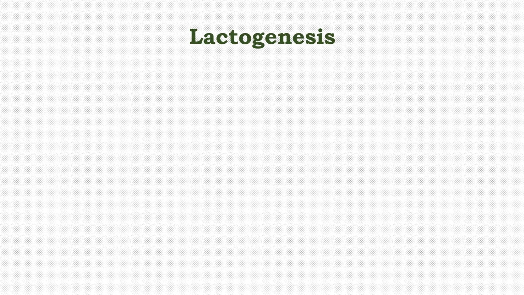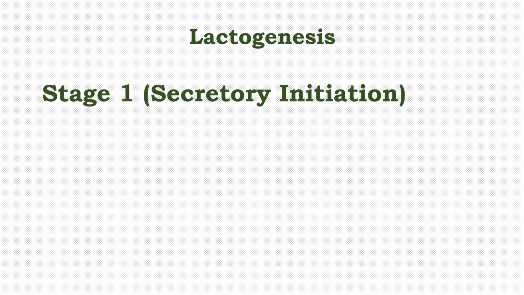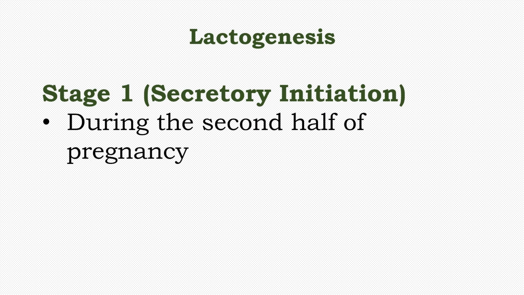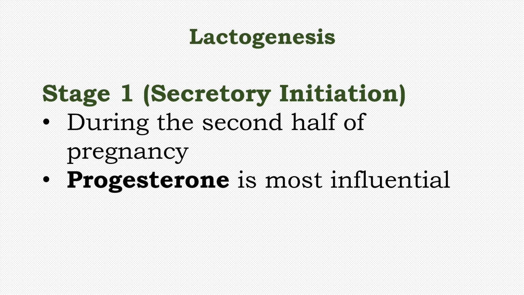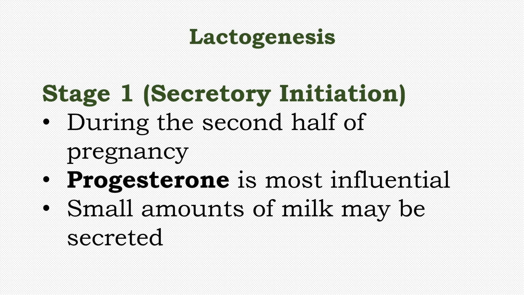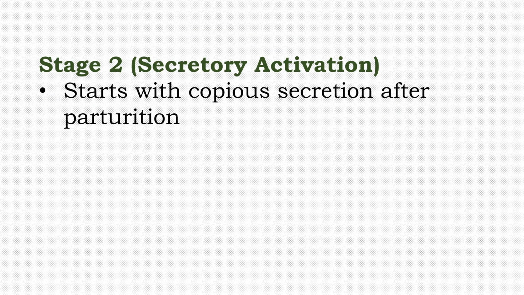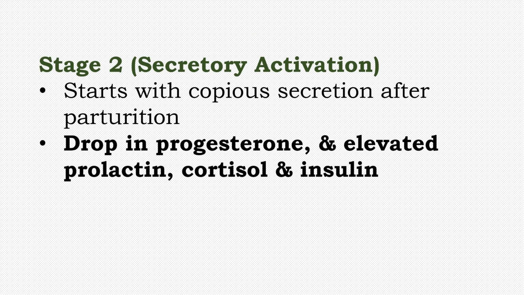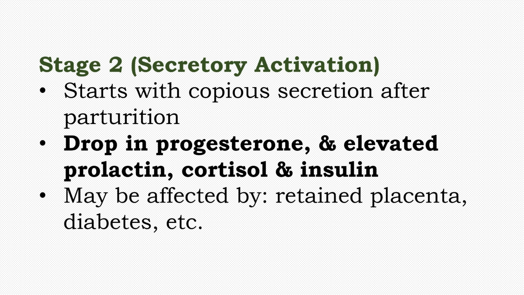Similarly, lactogenesis has two stages. Stage 1 of lactogenesis or secretory initiation occurs during the second half of pregnancy. Progesterone is most influential at this stage, and small amounts of milk may be secreted. Stage 2 or secretory activation starts with copious secretion after parturition. It is characterized by a drop in progesterone, and elevated prolactin, cortisol and insulin. This may be affected by retained placenta, diabetes, and others.